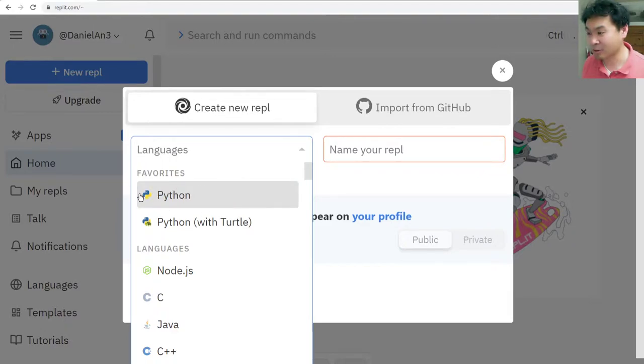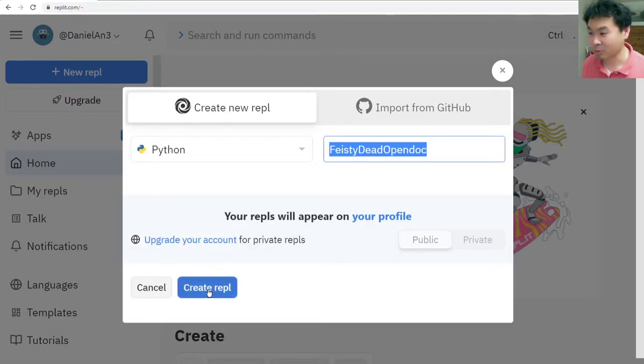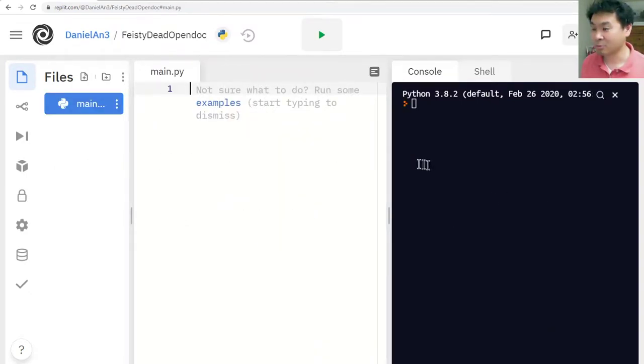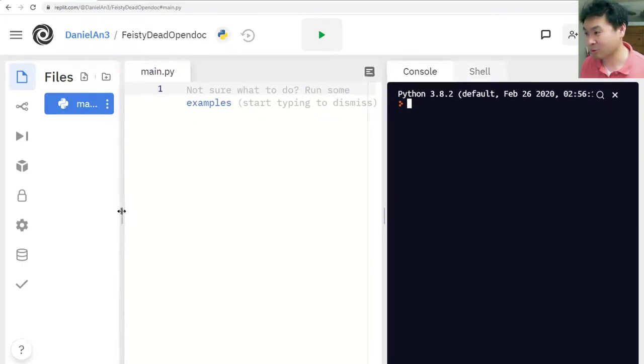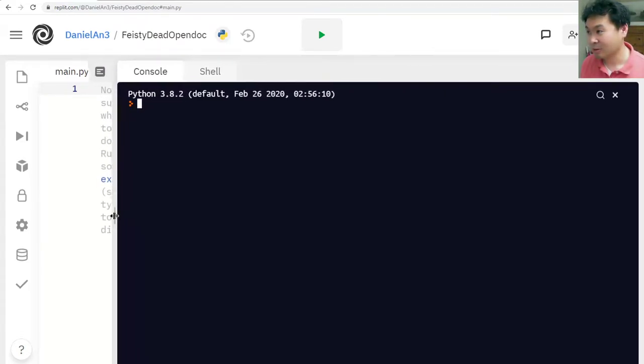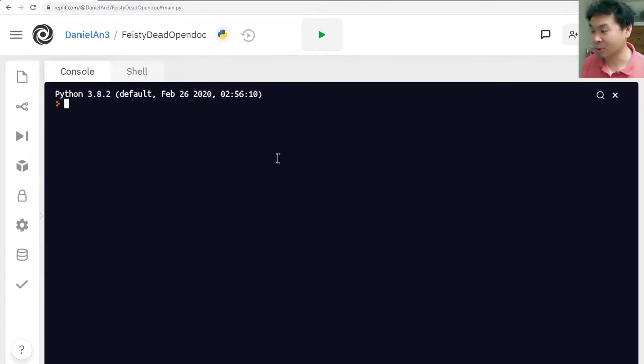You might not have the Python here, somewhere down there, but just find the very first Python, click it, and just create REPL. And if you do that, 3 windows will appear, 3 panes. The first one is when you have multiple files, when you are doing something very complicated. We're never going to do this, so I'm just going to shrink this, minimize it. Now we have the editor and the console. The editor we're not going to use immediately. We will be using it today, but for now let's not use it. We'll just have the console running.